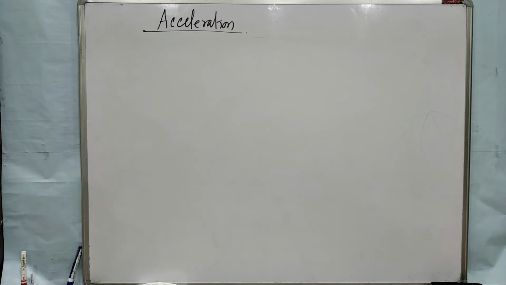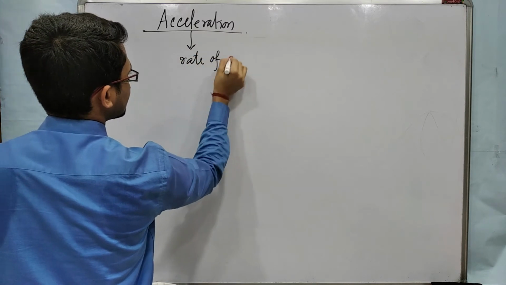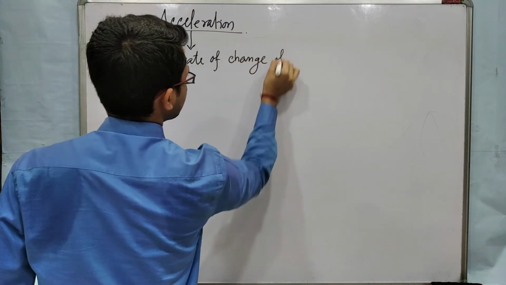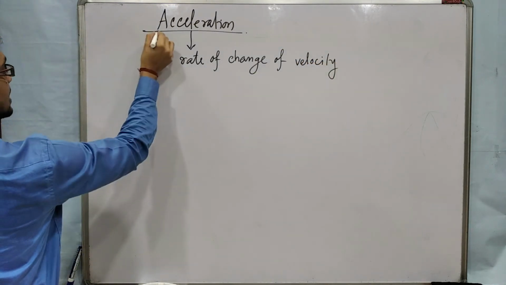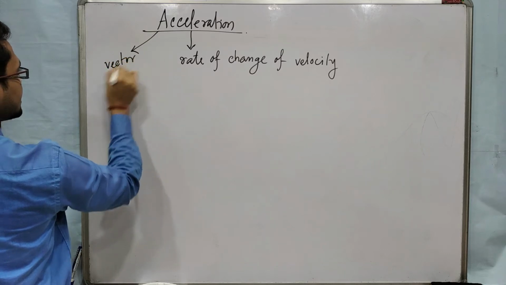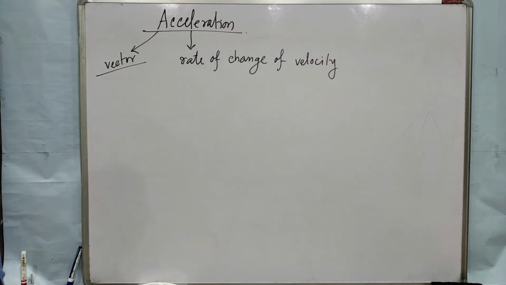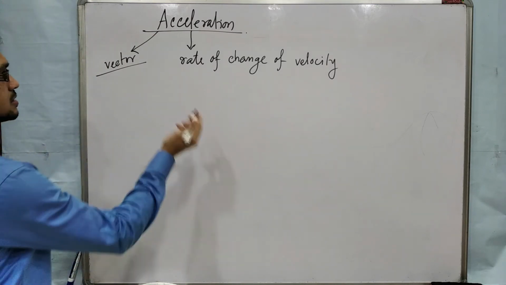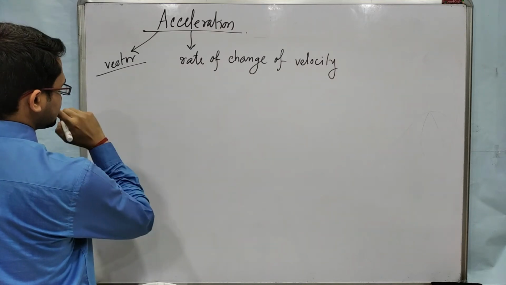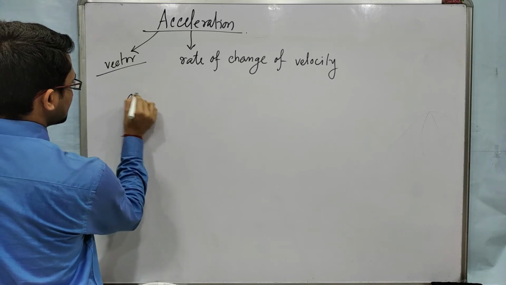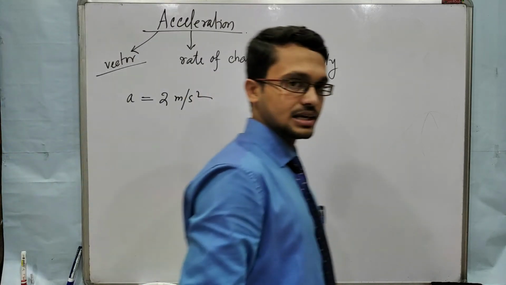Acceleration. What is acceleration? We all know that acceleration is the rate of change of velocity, and we all know acceleration is a vector quantity. So suppose I am writing an acceleration value, take a equal to 2 meter per second square.